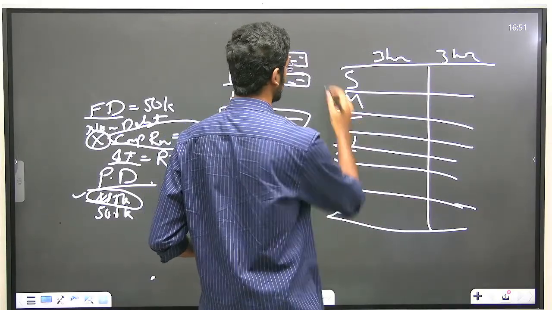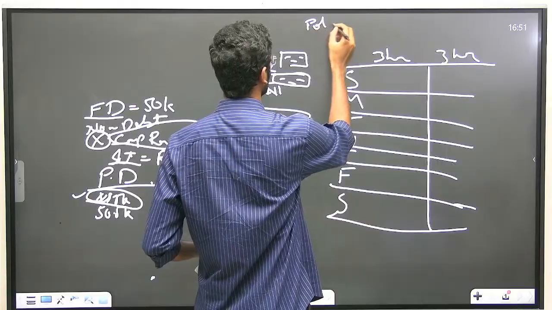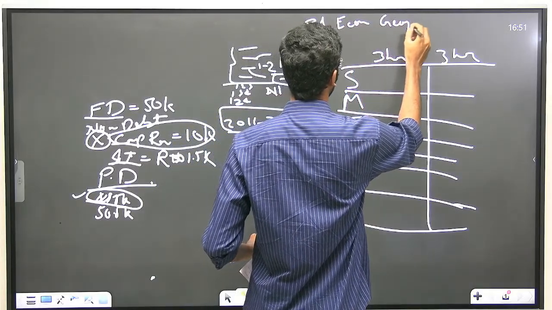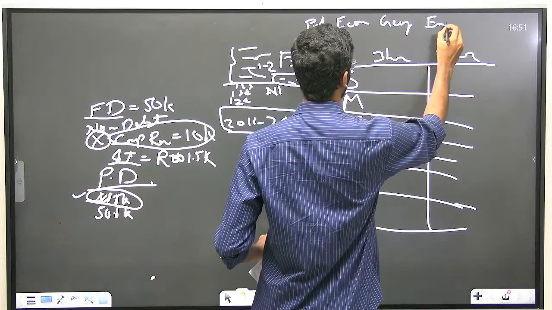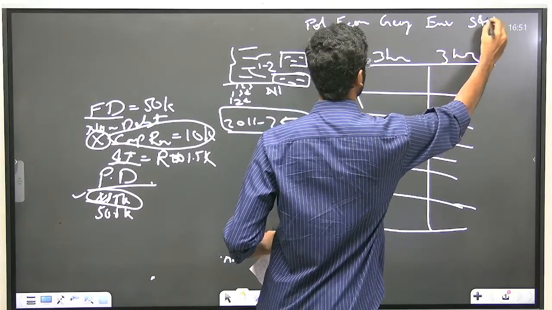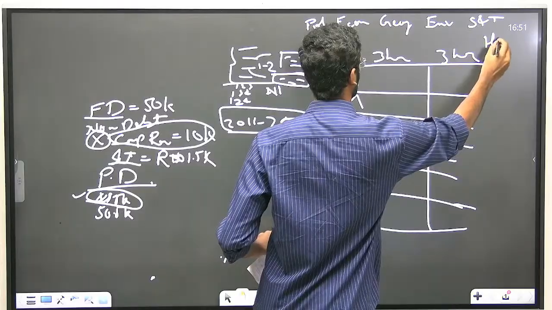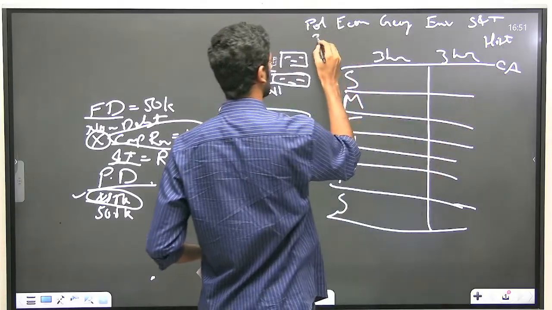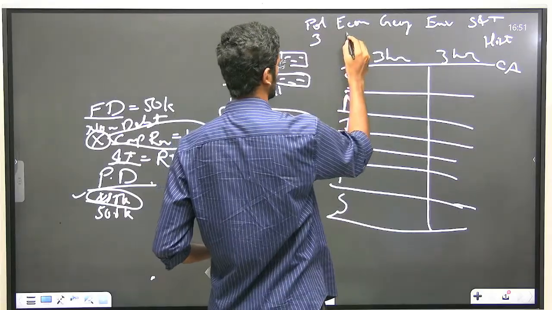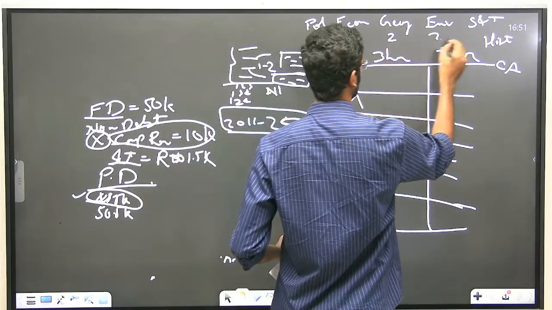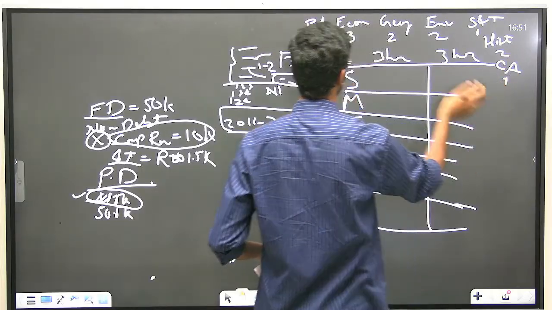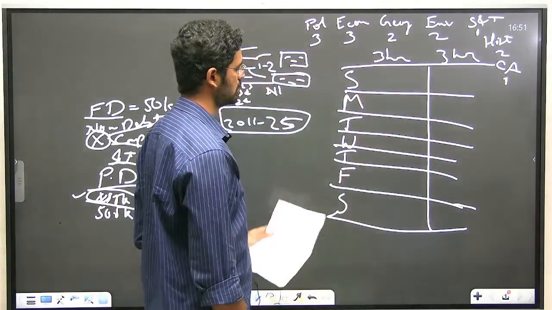And for example, say polity, economy, geography, environment, science and tech, history and current affairs. So polity, I'll allocate 3 slots, economy 3 slots, geography 2, environment 2, science and tech 1, history 2, current affairs 1. I hope it became 14 slots.